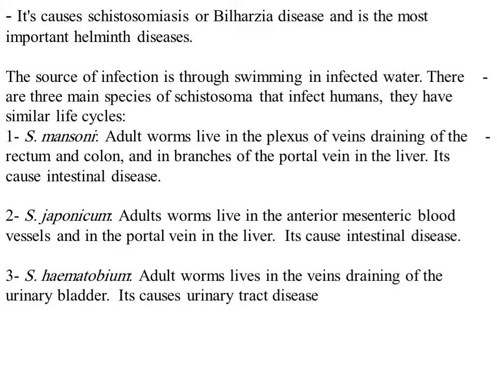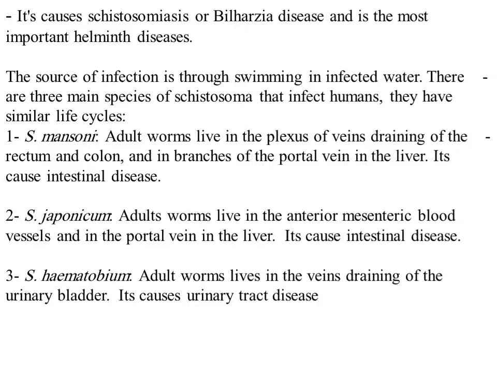Schistosoma causes schistosomiasis, or bilharzia disease, and is the most important helminth disease. The route of infection is through swimming in infected water. There are three main species of Schistosoma that infect humans. They have a similar life cycle.